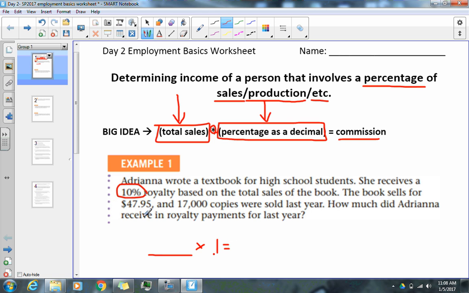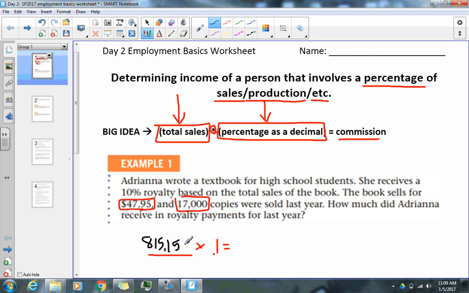Now the total sales: the textbook sells for $47.95, basically $48, and 17,000 of them were sold. So very simply, I'm going to take $47.95 times 17,000. When I multiply those two together, it looks like 815,150.